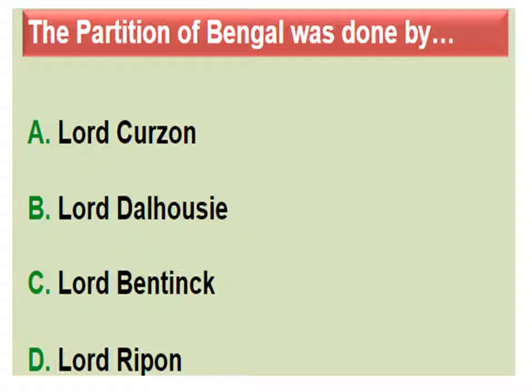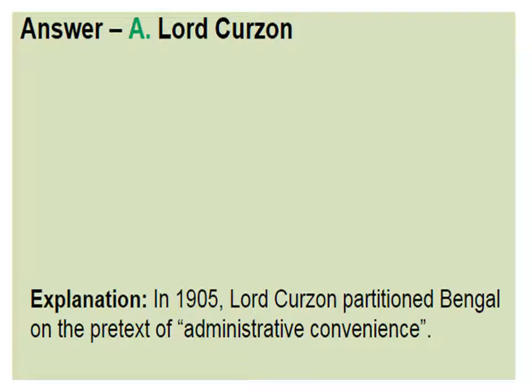The Rowlatt Satyagraha assumed an all India character. Hindu-Muslim unity was ensured during the Satyagraha against the British, as desired by Gandhiji, and he supported Khilafat movement leaders who wished to launch a full-fledged non-cooperation movement. Non-cooperation means what? Not to cooperate.